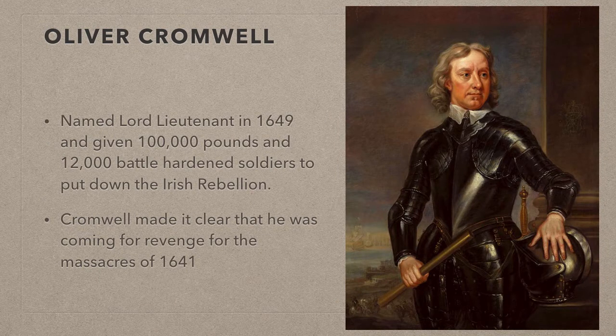Oliver Cromwell, the leading general of the Civil War, was named Lord Lieutenant or Lord Deputy in 1649, and he was given £100,000 and 12,000 battle-hardened soldiers from the New Model Army that had just won the English Civil War. Cromwell made it clear from the beginning that he wasn't just coming to put down the rebellion, but he was coming for revenge for the massacre of the Protestants in 1641 when the rebellion began. And in the next video, we will see Cromwell's brutal invasion of Ireland.